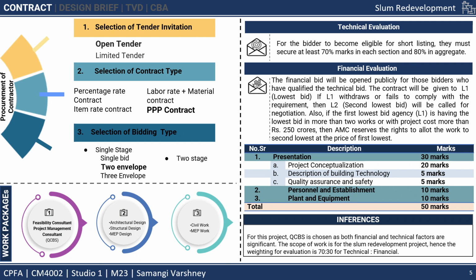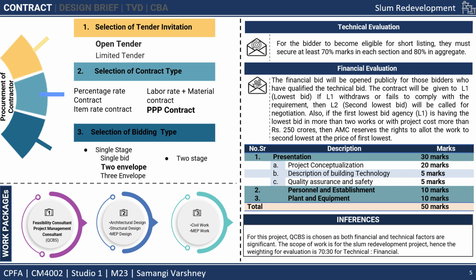For our project, the chosen contract is the PPP contract, as the developer will benefit from the free sale land and will be handled by the developer that is hired by the client. In bidding type, there are two options, single stage and two stage, in which the project comes under two envelope single stage bidding type. That will follow the process of opening the first envelope having technical details and the second envelope holding financial details of the project.